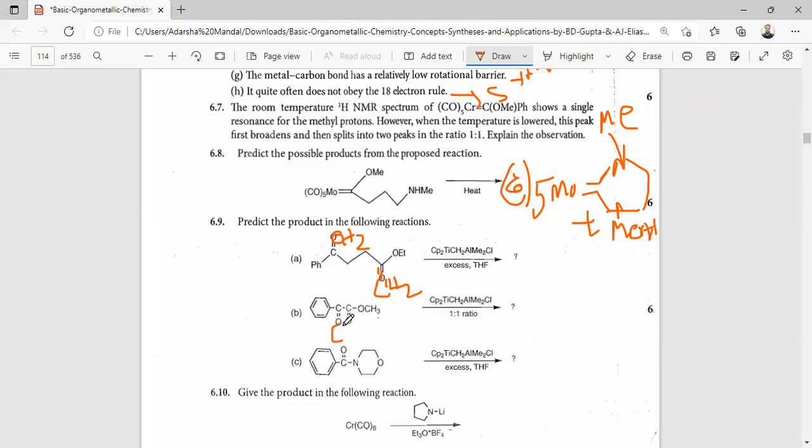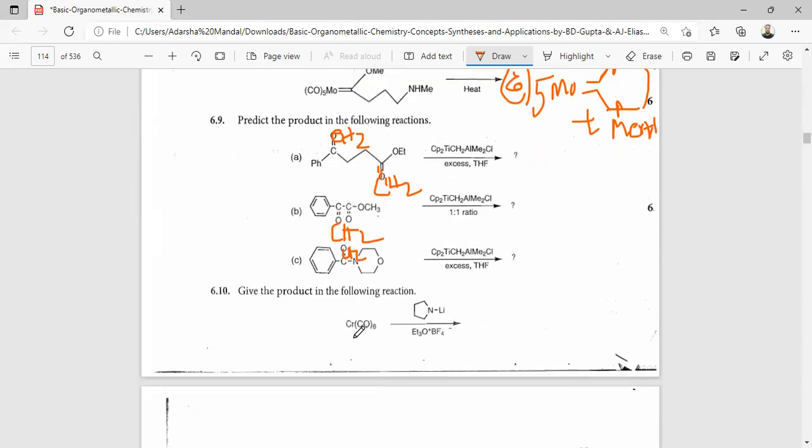So here only this CH2 is alkylated, and here this CH2 is alkylated. So Cr(CO)6 will react with this, so it forms (CO)5Cr=C(OEt)...